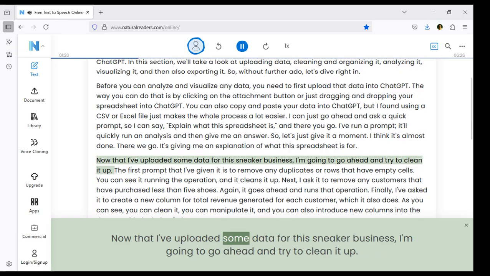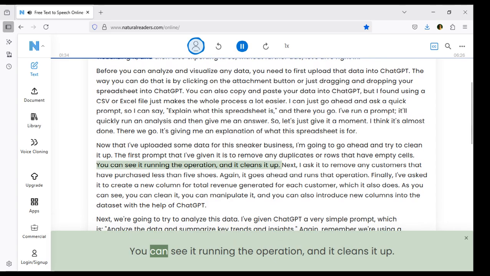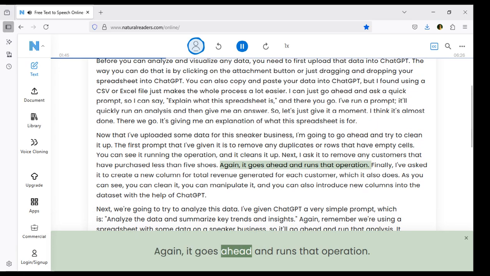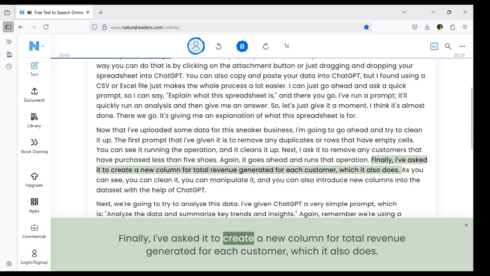Now that I've uploaded some data for the sneaker business, I'm going to go ahead and try to clean it up. The first prompt that I've given it is to remove any duplicates or rows that have empty cells. You can see it running the operation, and it cleans it up. Next, I ask it to remove any customers that have purchased less than 5 shoes. Again, it goes ahead and runs that operation. Finally, I've asked it to create a new column for total revenue generated for each customer, which it also does.